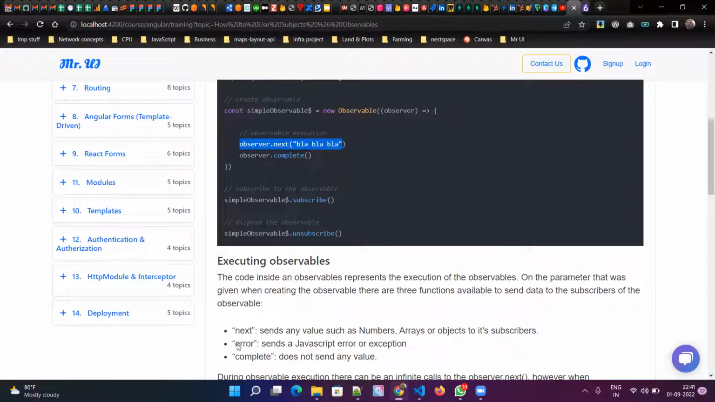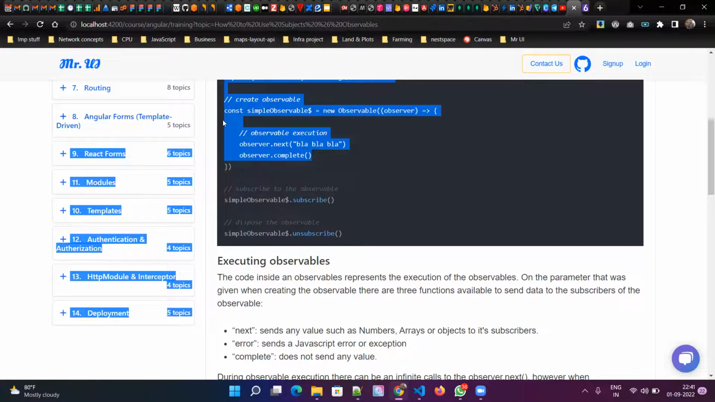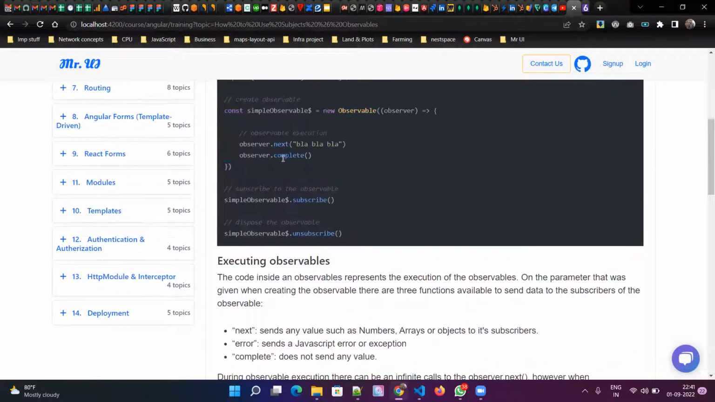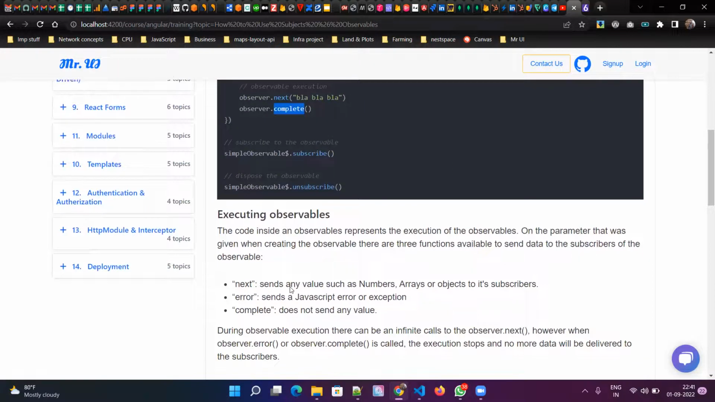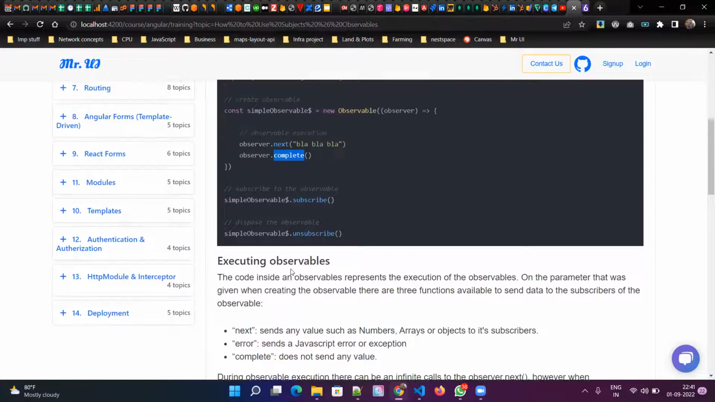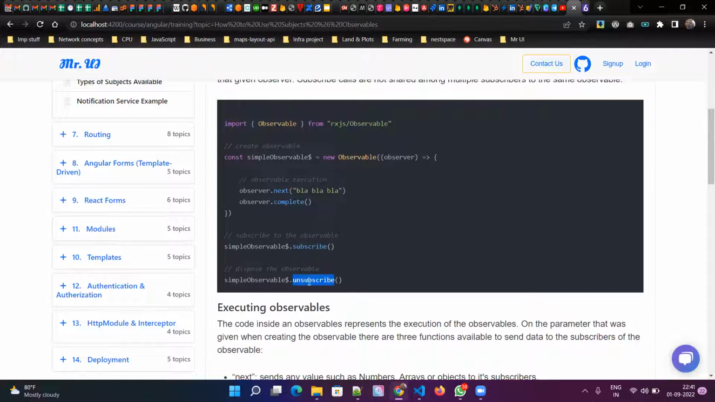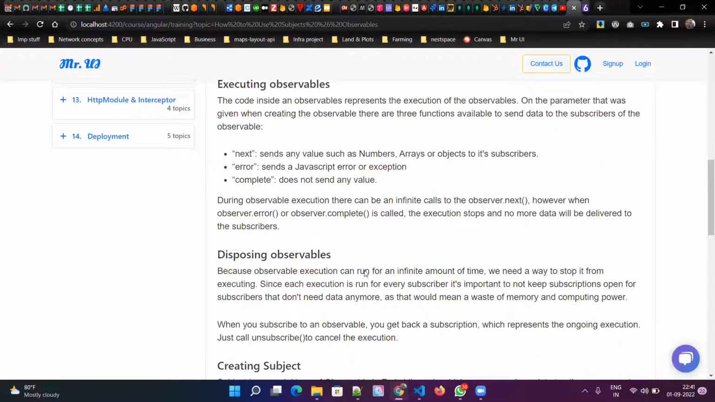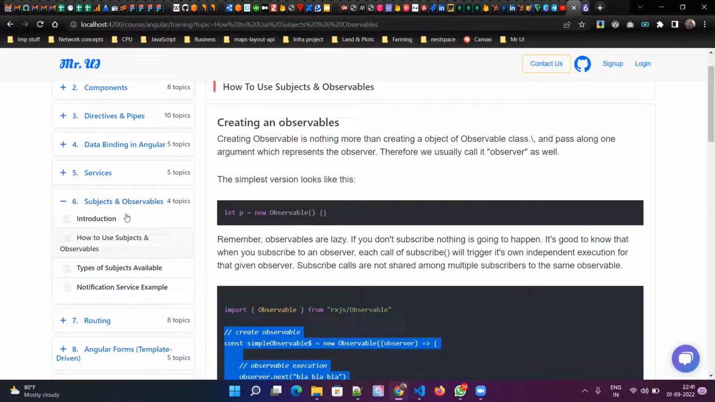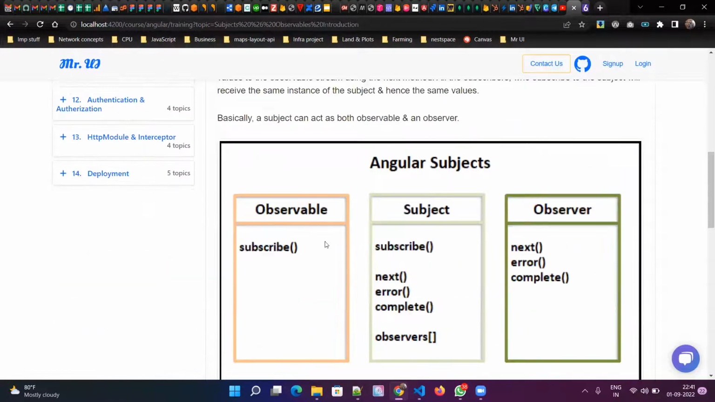Just like the next method, there is an error method. It will be used for sending error data in case of any exception, so that all the subscribers come to know some error happened in the producer. And the complete method tells that the channel is closed or completed. The subscribe method is to receive data, and the unsubscribe method is to unsubscribe or delete any memory allocated to this observable.